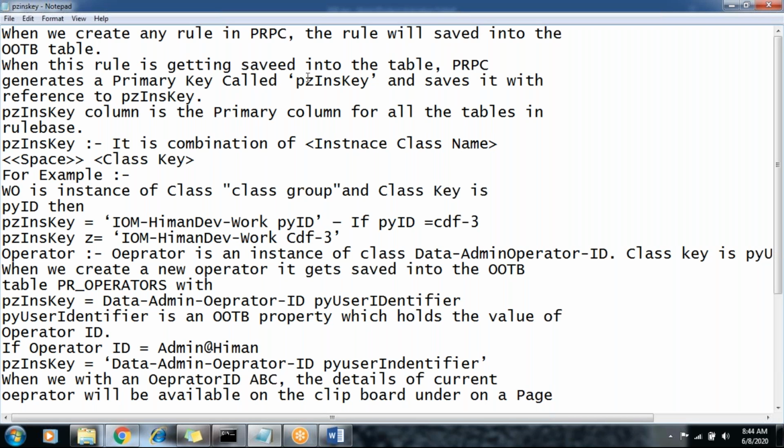So when your rule is getting saved into the table, PRPC generates the primary key called pzInsKey. That is saved with the reference of pzInsKey. This is a reference key. pzInsKey is the primary key of the table in the database. Okay, so you open a connection to the database.